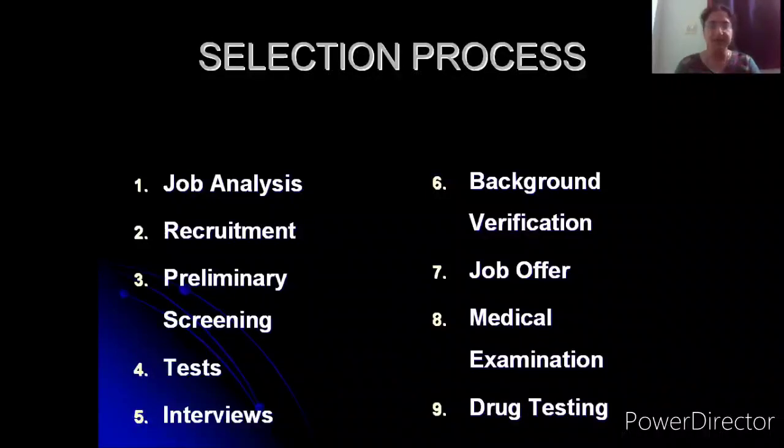So the selection process basically deals with, first, job analysis, and second, recruitment. About job analysis and recruitment, we have already dealt with in detail in the past few videos. Now let's move on to the third point here. There is something known as preliminary screening. What we understand by preliminary screening is that the recruiter, based on whatever data is given on the resume, would have got a certain number of applications, or would have scrolled through the Naukri website and identified a certain number of applicants to be contacted.